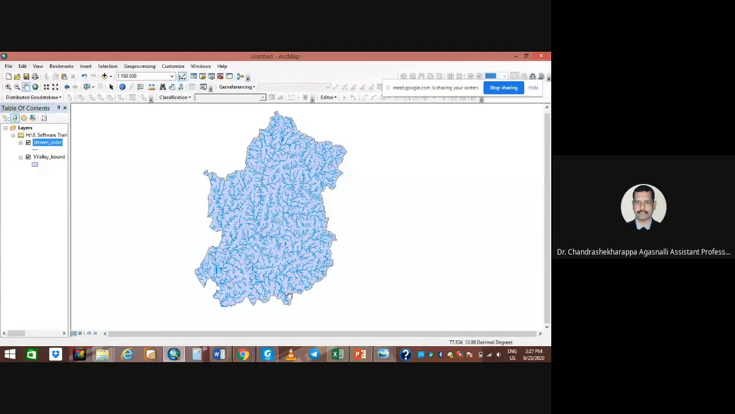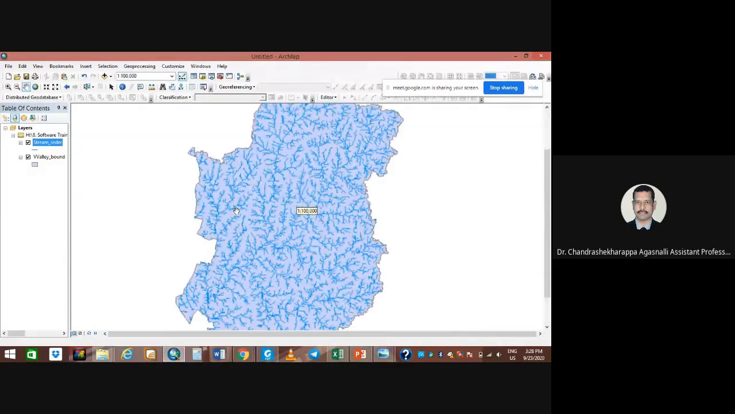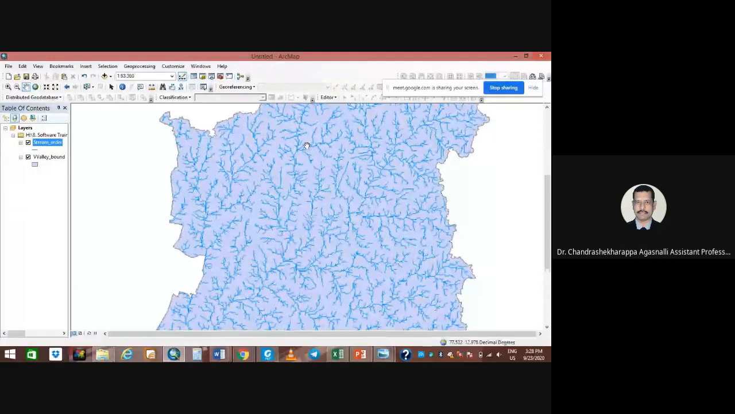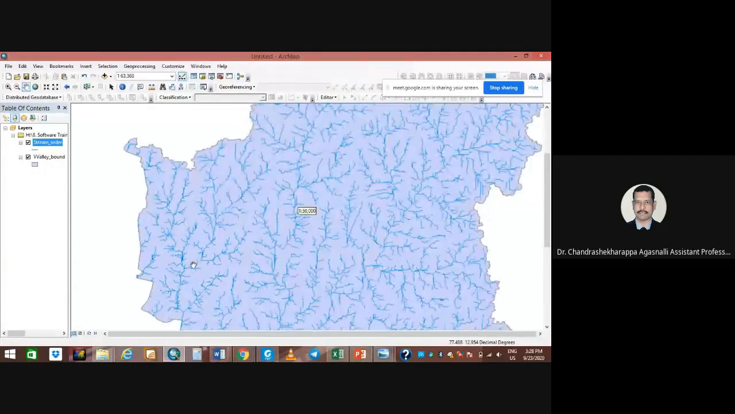This is what we call a major watershed, a big watershed. In that you can divide it into sub, mini watersheds, the small watersheds. It is based on your contours. Contours play a major role in developing the drainage patterns.